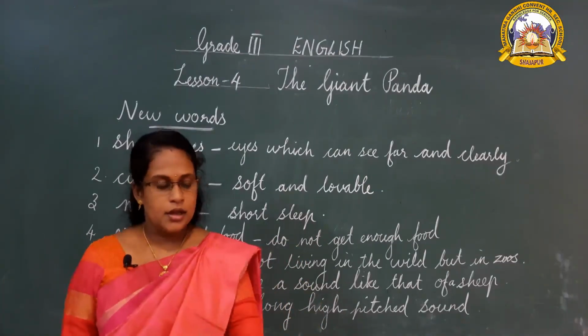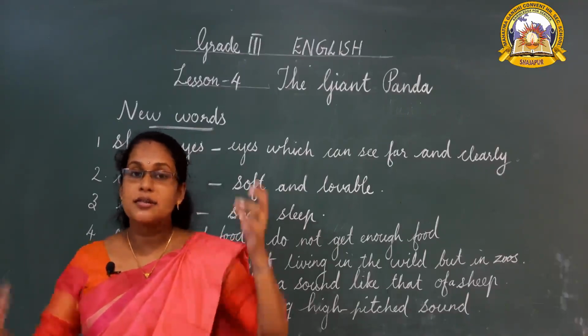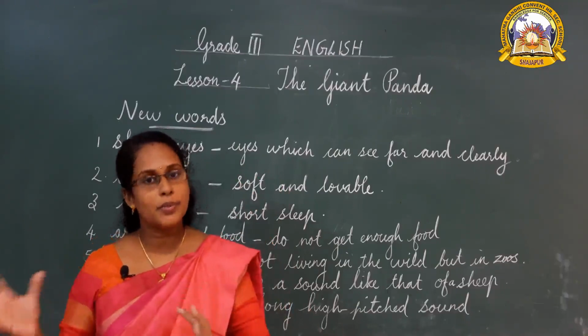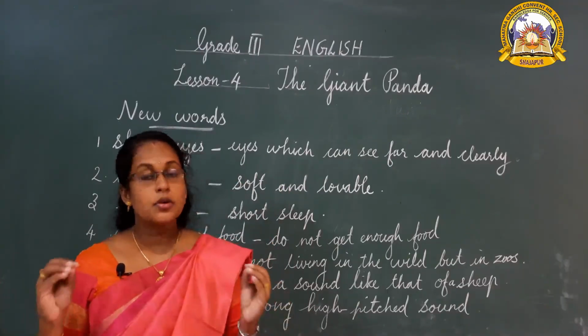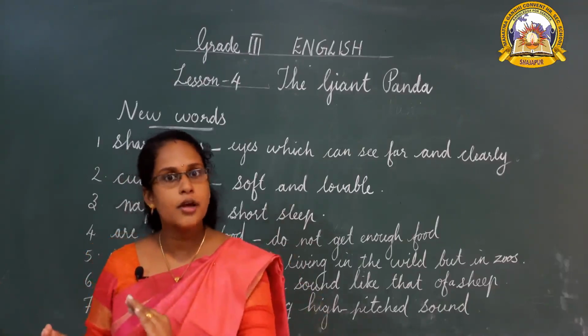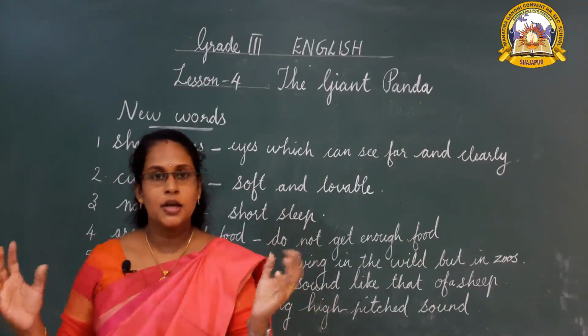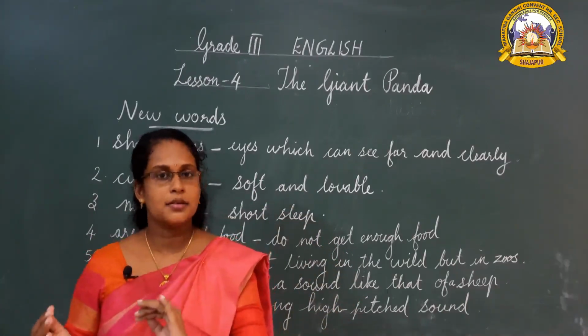Okay, they live in snowy and rocky places. They are living in snowy places and rocky places. Rock means bada patthar. So, what is the color of snow? White. What is the color of rocks? Black. So they are living in snowy and rocky places.